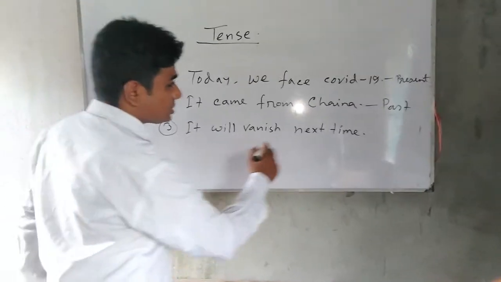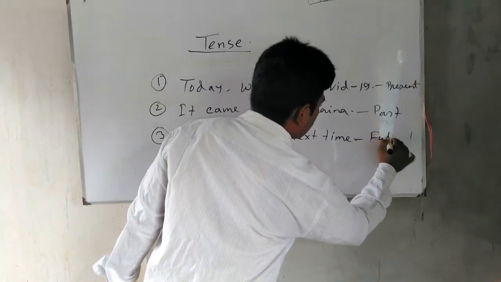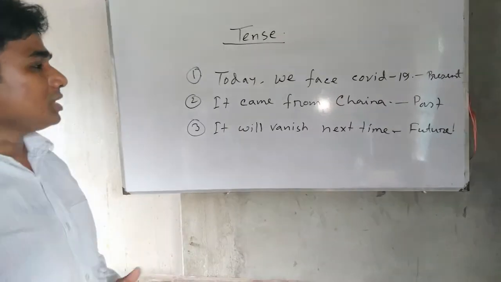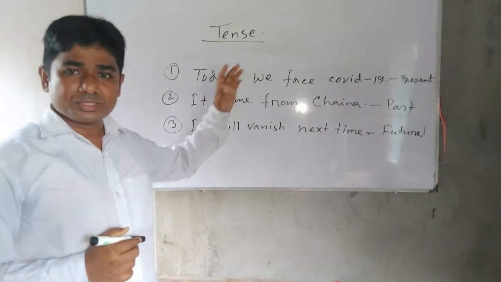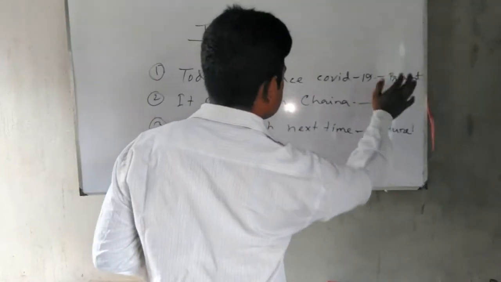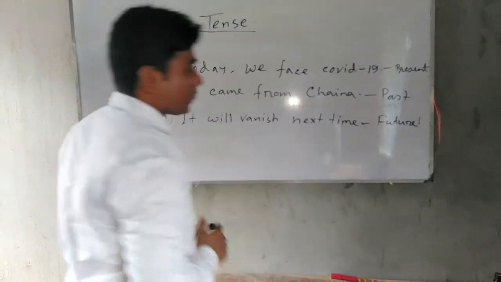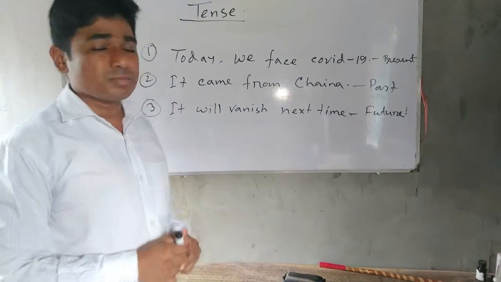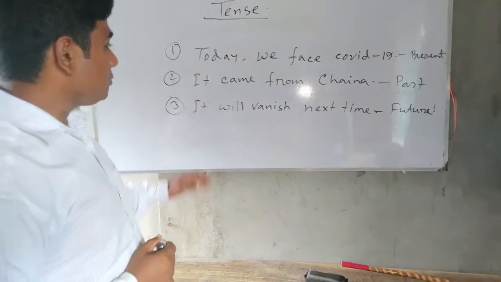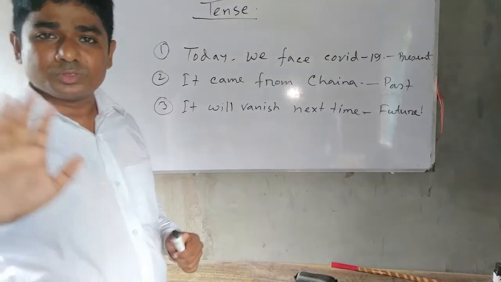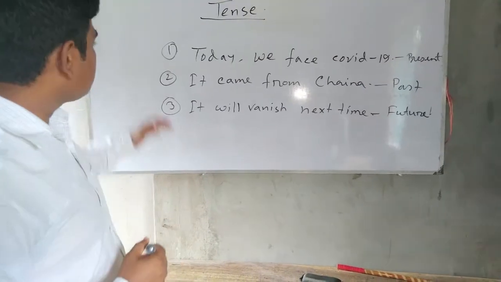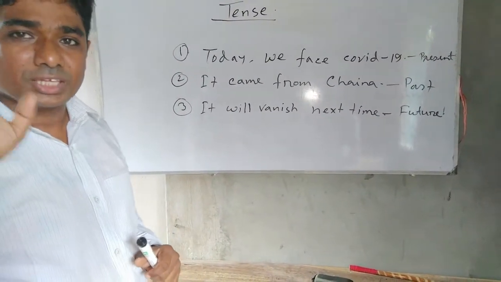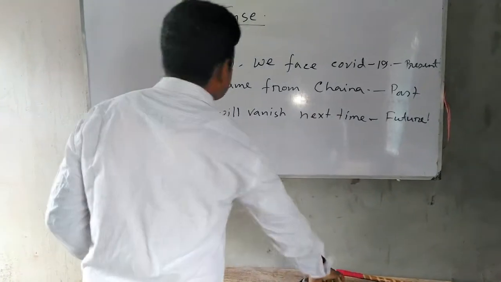For this reason, it is future tense. So there are three kinds of tense: present, past, and future. Present tense describes the present action, past tense describes past action, and future tense describes future action.